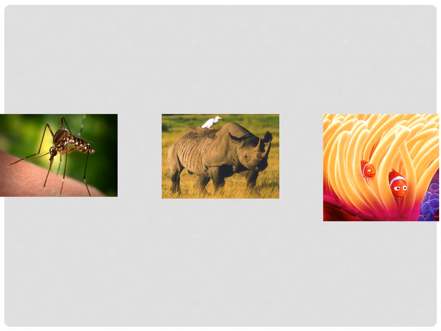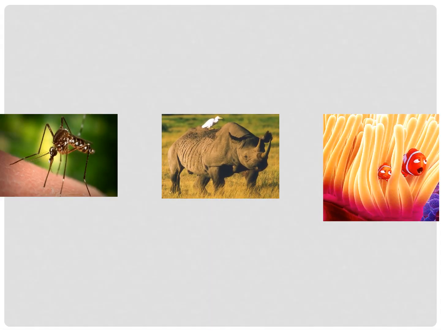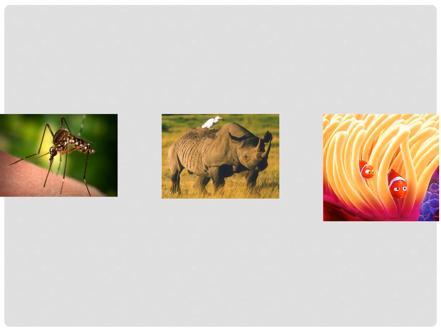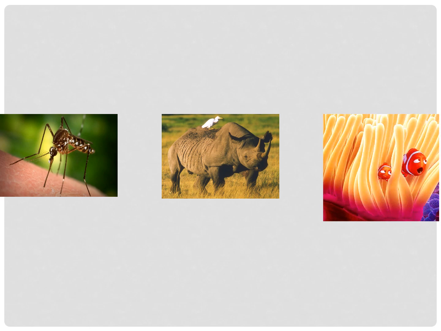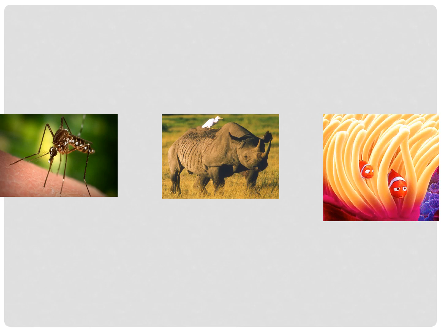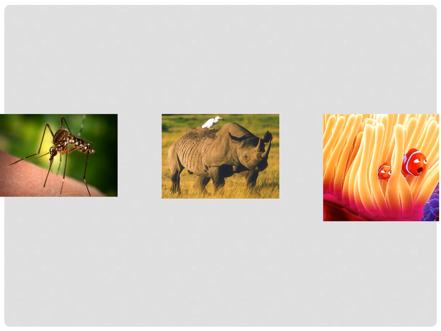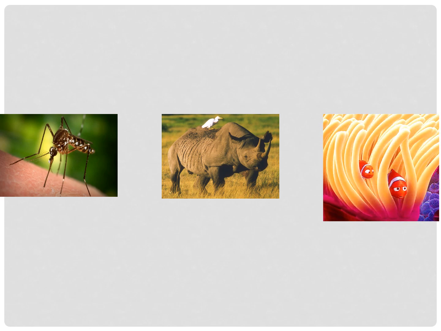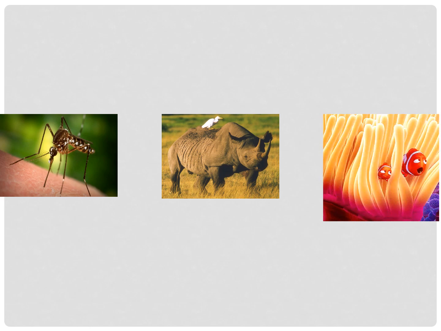Back to our symbiotic relationships now. There are 3 different types of symbiotic relationships we'll look at, 3 ways in which living things interact with and depend on each other. First up is the mosquito and human. Would we be happy with this relationship? Think about what you know about mosquitoes. Is the mosquito happy with this?